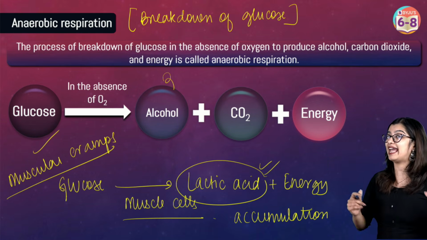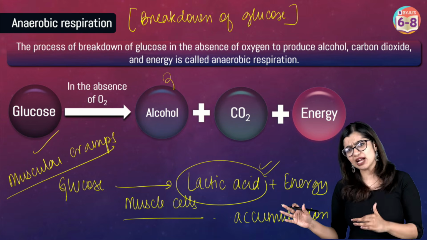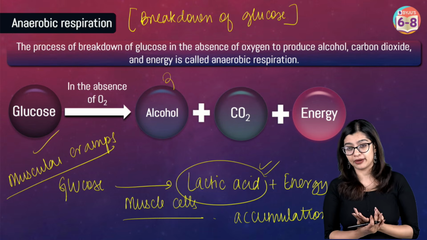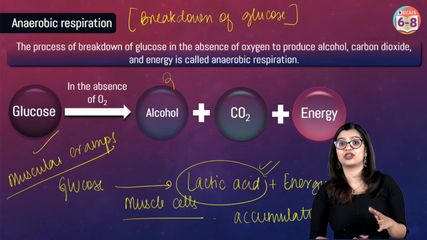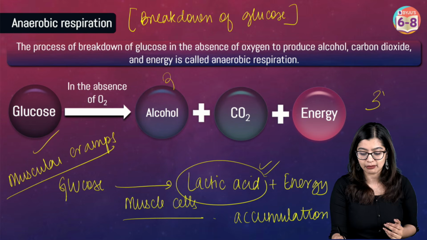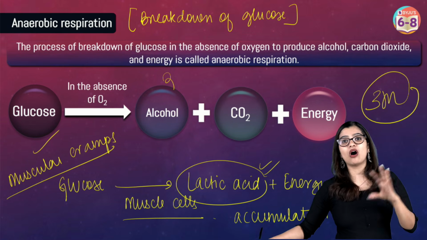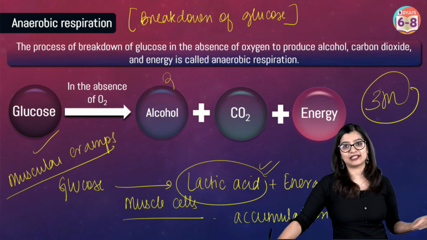Now mind you that the energy that gets produced in anaerobic respiration, say in our body, is much less when compared to aerobic. And in your examination, they can ask you to differentiate between aerobic and anaerobic, minimum at least for 3 marks. So be sure to mark these pointers. So this was all about how breathing and respiration takes place in our body.